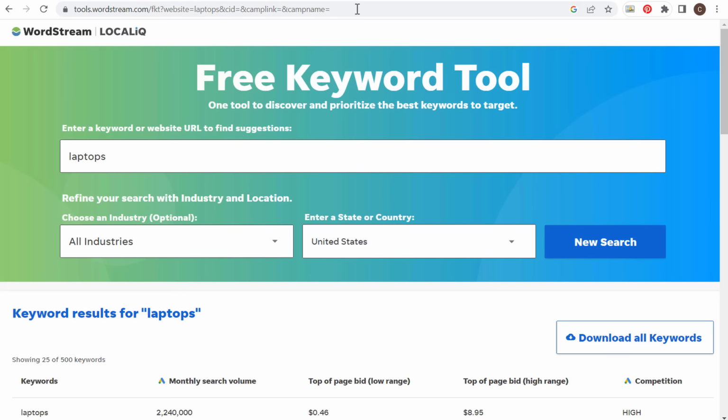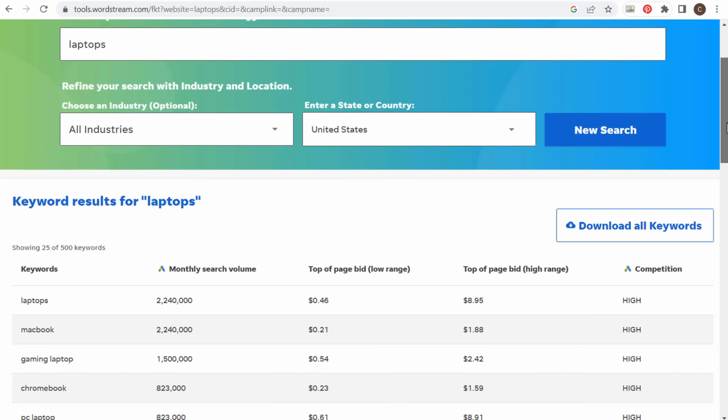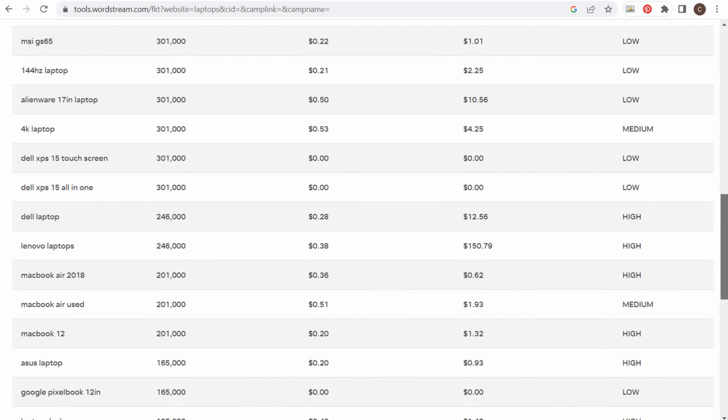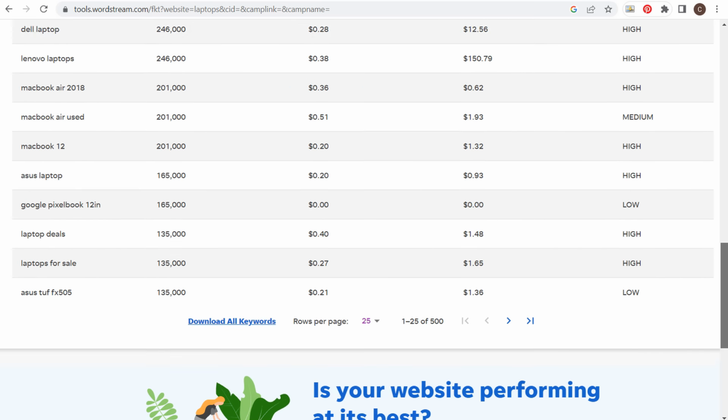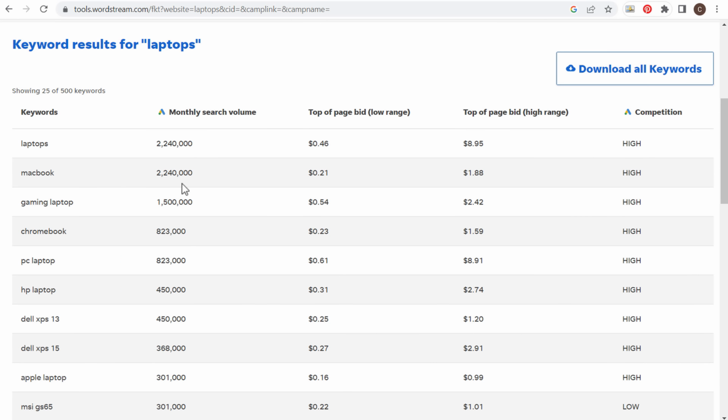Now the next one is going to be WordStream's free keyword tool. I've already entered laptops in here and did a search. Now this one, they will give you a lot of different laptops, and what I like is when you enter it, some of these are just going to be specific types of laptops here. There's a total of 500 keywords, and they'll give you some bid ranges, low range and high range through Google Ads and the overall Google Ads competition.